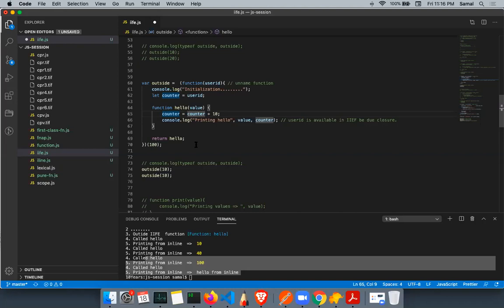Okay, nearest parent. So when I call hello multiple times with 10, the counter value is always referred to this value, which is the hello function's scope, and this is the parent account. So the parent's counter, right? Yes, hello's parent is this. So this counter will be kept in memory till there is an existence of hello function reference. So we keep on increasing the counter value, and that is why we call it a closure. That means till there is an existence of hello, there will be existence of counter.